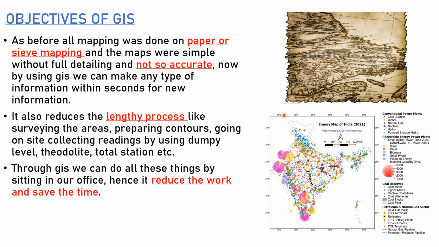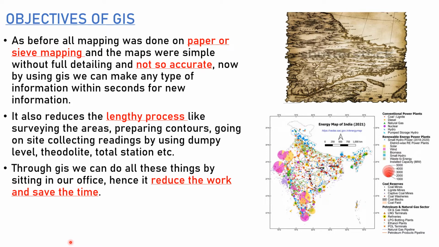Next is objectives of GIS. Here you can see, as before, the mapping was done on paper or sieve mapping. The maps were also simple without full detailing and were not so accurate. Now by using GIS we can make any type of information within seconds to create new information.